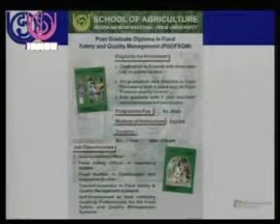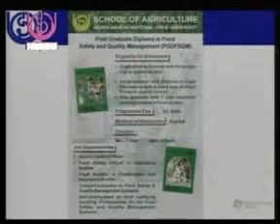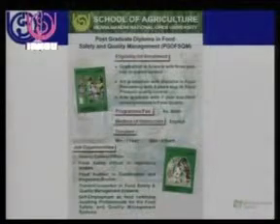Now this is a PG level program, so graduates in science, including agriculture science, can join this program.